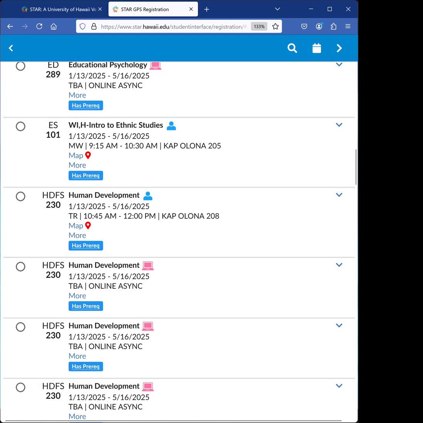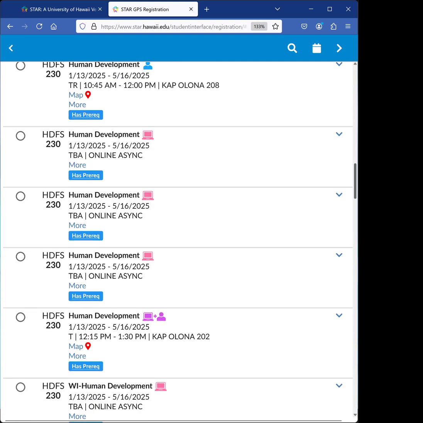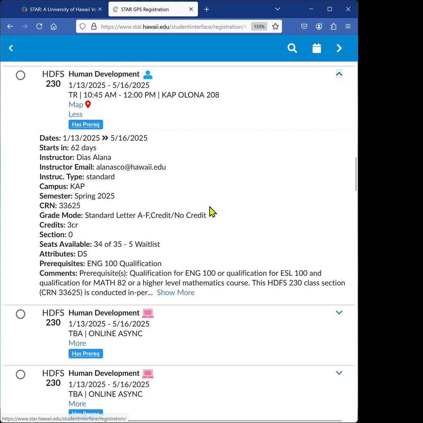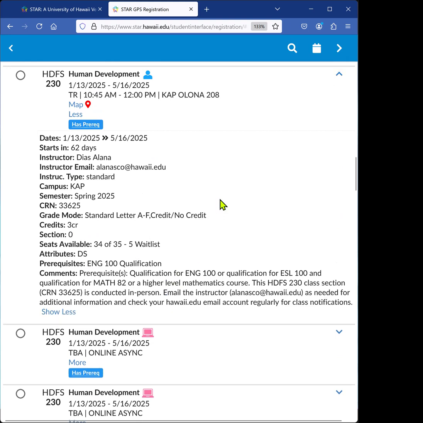There is one more kind of class. Here we see Human Development. This class meets every week on Tuesdays and Thursdays, 10:45 a.m. to 12 p.m. on Kapiolani College campus, Olona Building, room 208. You click on Expand and can confirm that this class is an in-person class, a traditional class that is conducted on campus.